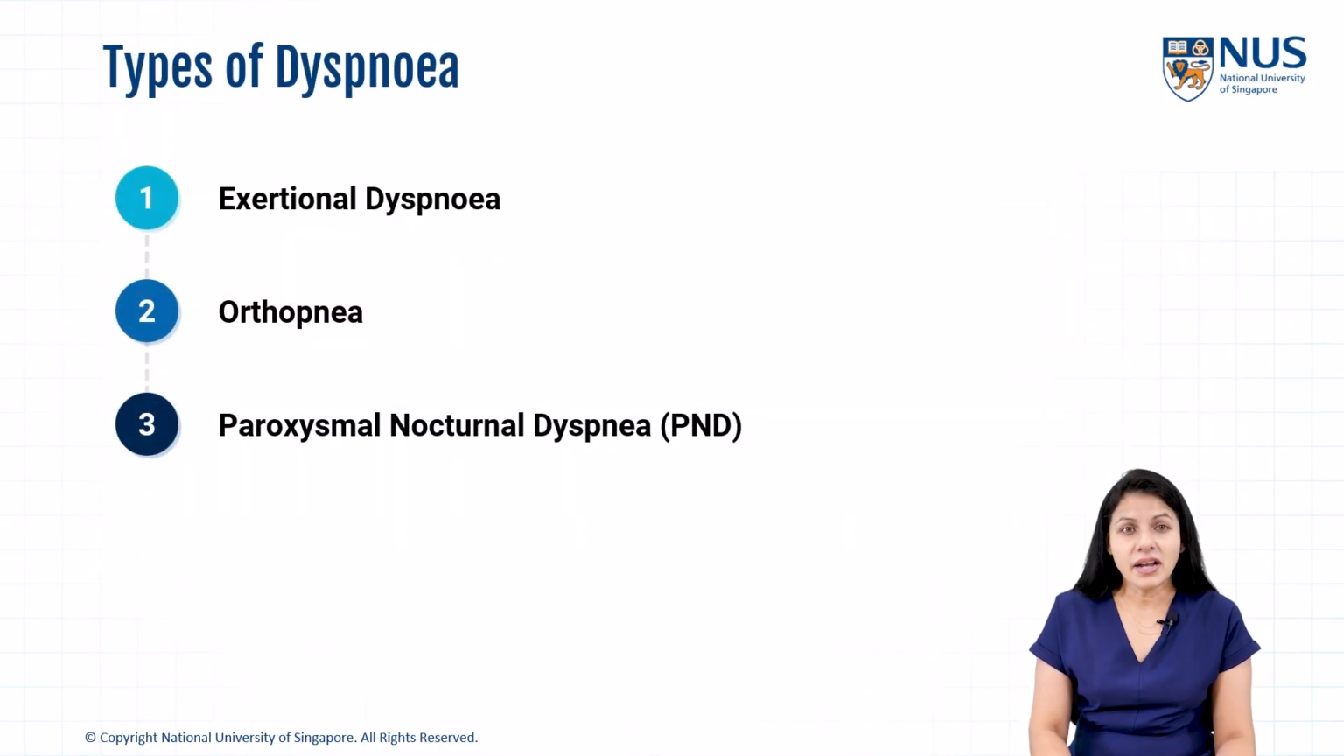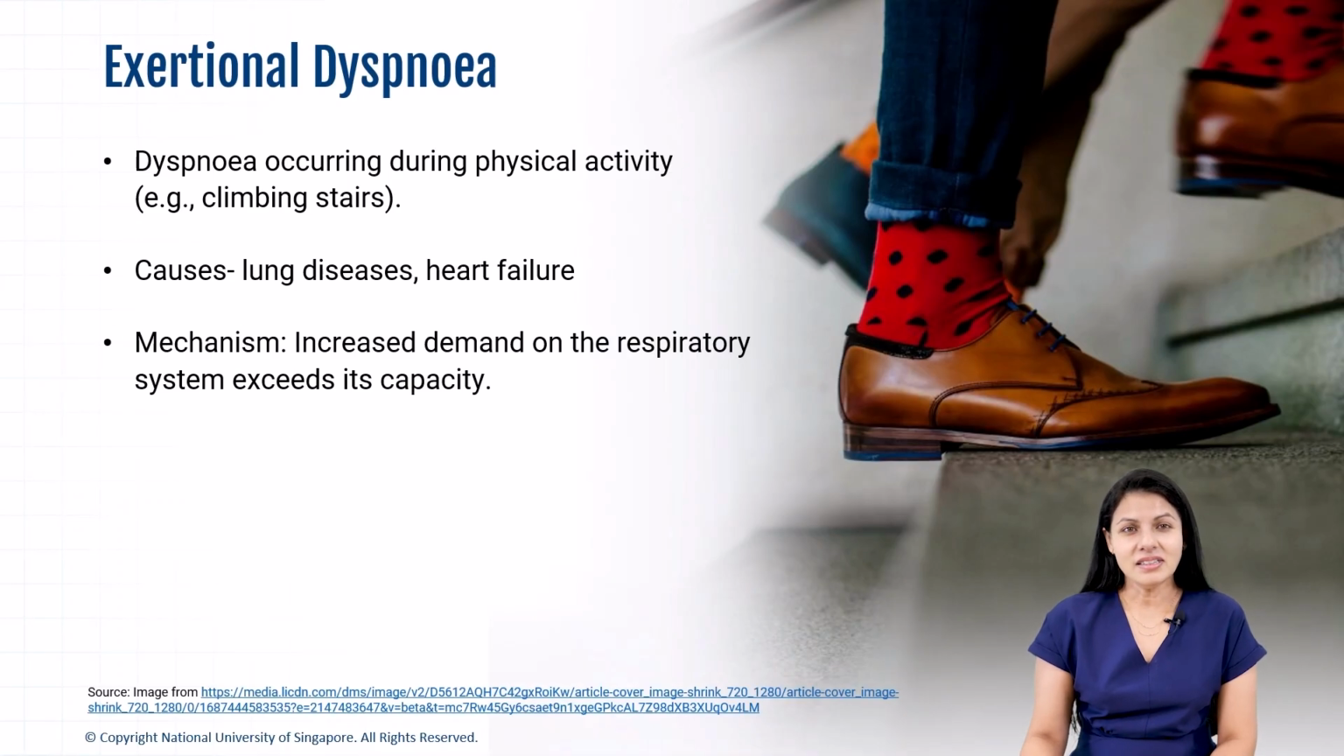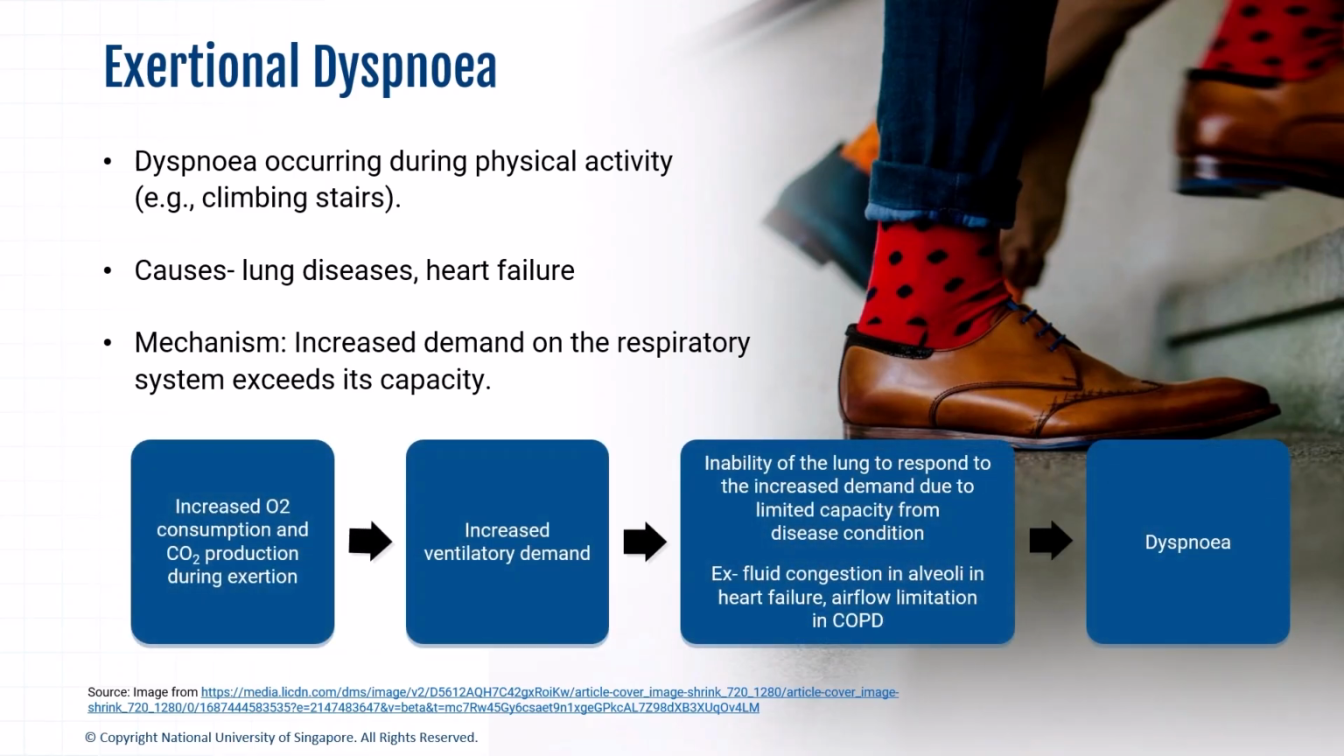So now let's look at types of dyspnea. We'll particularly look at exertional dyspnea, orthopnea, and paroxysmal nocturnal dyspnea. Exertional dyspnea occurs during physical activity. During exertion, oxygen consumption and carbon dioxide production increase, which raises the ventilatory demand.